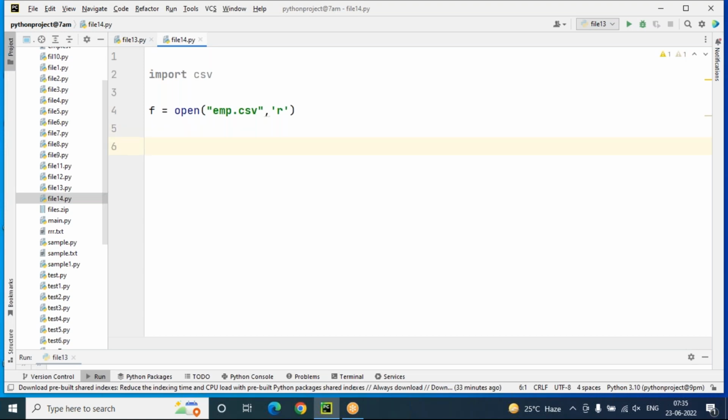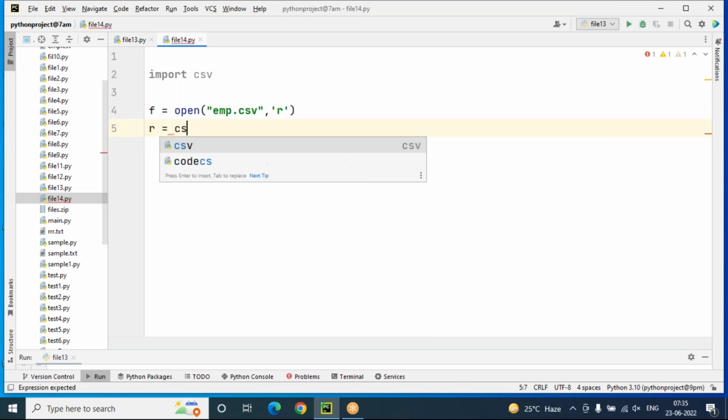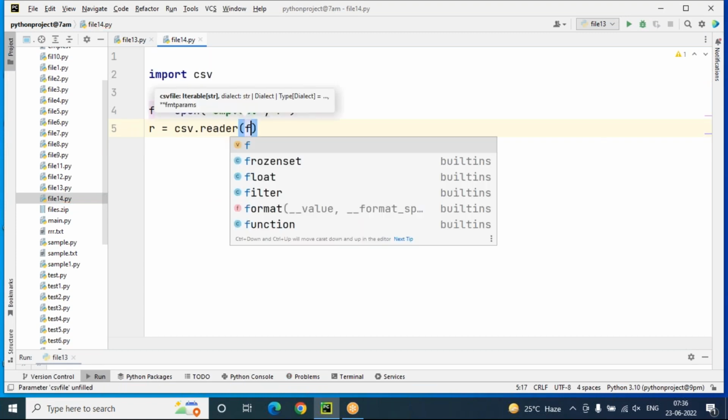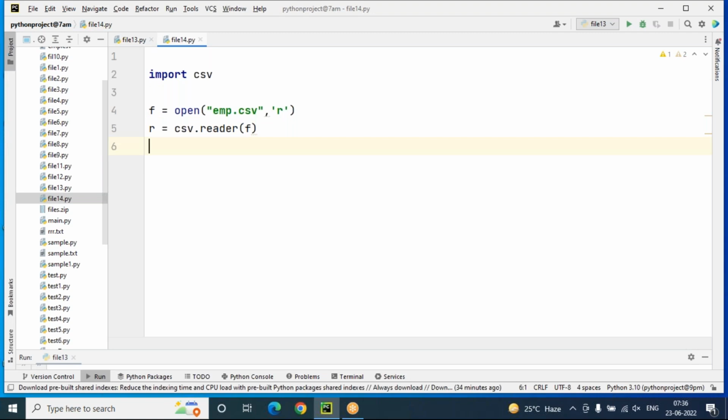So a reader object has to be created here. r equals, it's a reader object. Which csv method do you have to use? The reader method, csv.reader. And from where do I have to read? f, the file object. Now if I try to print r here, while reading the data from the emp.csv file, the reader object will read the data from the file emp.csv, and we are going to store it in r.